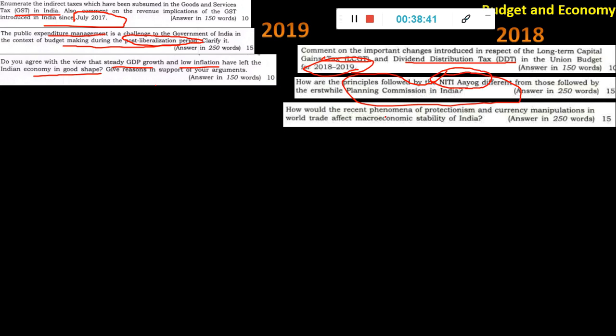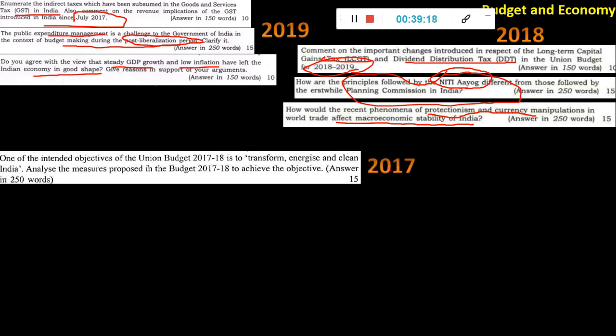Then, how would the recent phenomenon of protectionism and currency manipulation in world trade affect macroeconomic stability of India? This protectionism and currency manipulation is there in the USA, and in China also. Every country will have it. It's like the opposite of globalization. So for these kinds of topics, when you see keywords like globalization, privatization, liberalization, protectionism, nationalism, these are the things which can come again. When you write down all these keywords at the end of this video, you will get around 60 to 80 keywords. So keep it handy.